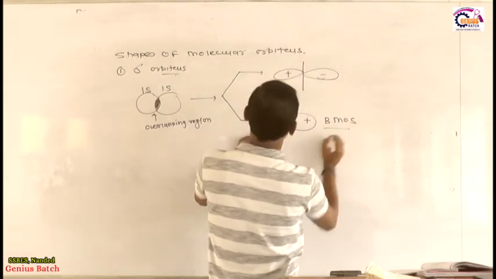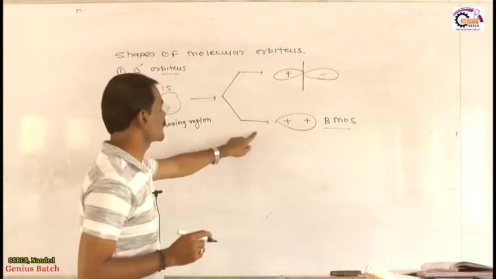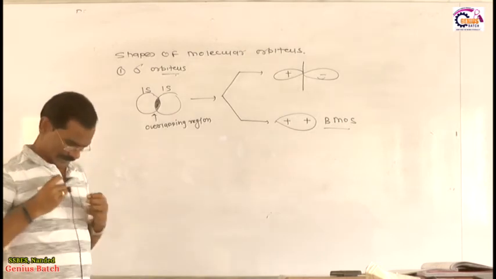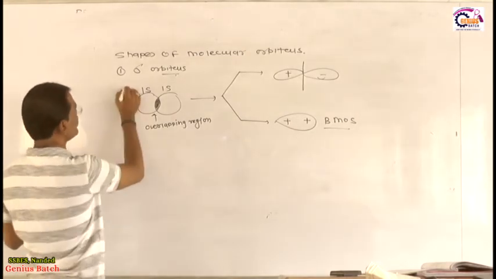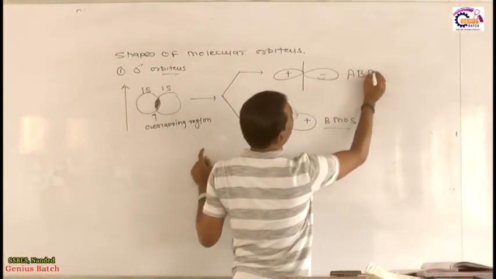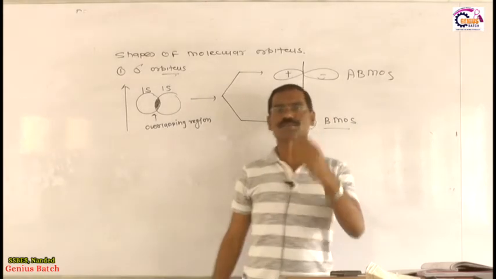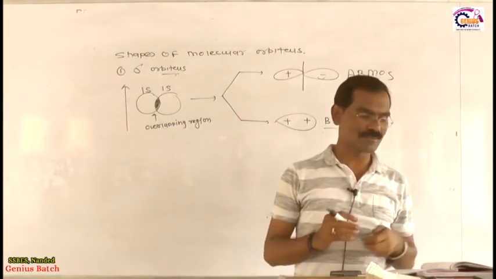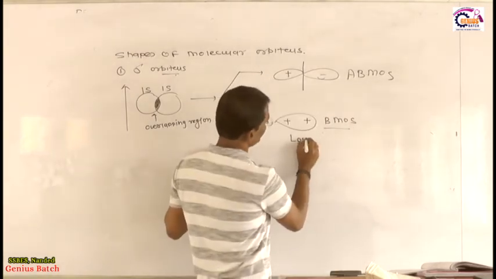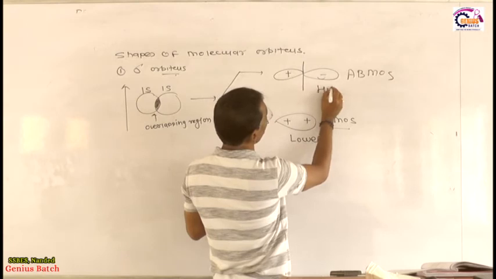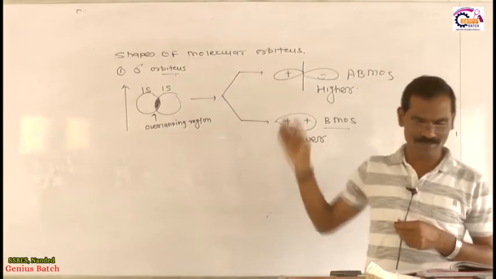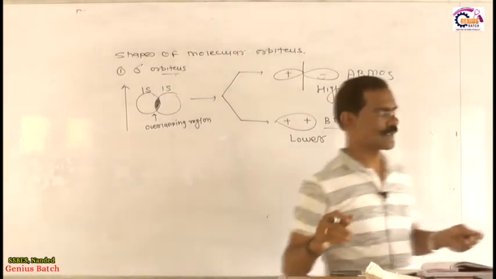What is the meaning of BMOs? Those orbitals which are lower in energy than the atomic orbitals are the bonding MOs, as in the energy level diagram. And those orbitals which are higher in energy than the atomic orbitals are called the anti-bonding MOs. Bonding MOs have the lower energy and anti-bonding MOs have the higher energy, because they have a node. Now this is the s orbital.